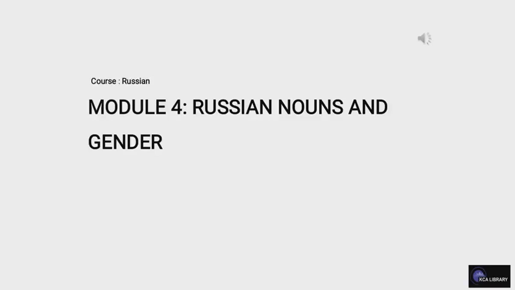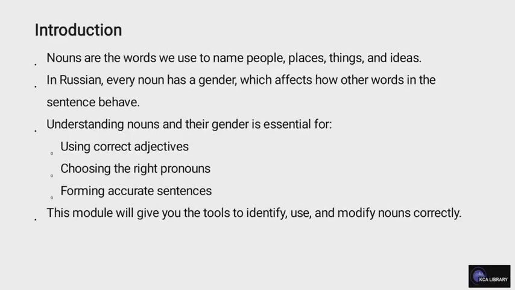Introduction. Why nouns matter. Nouns are the words we use to name people, places, things, and ideas. In Russian, every noun has a gender, which affects how other words in the sentence behave. Understanding nouns and their gender is essential for using correct adjectives, choosing the right pronouns, and forming accurate sentences. This module will give you the tools to identify, use, and modify nouns correctly.